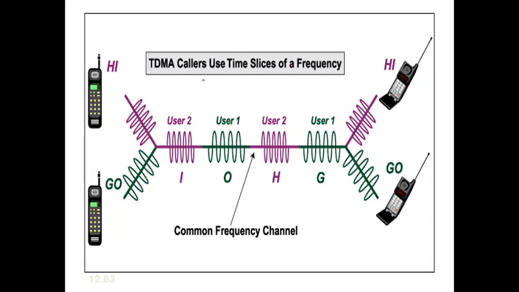So this is how we are using TDMA in cellular system. So we have two devices, two telephone cellular system, where they will be sending the signal. So each signal, the entire link is divided into time slots. So in this case, data from this station will be transmitted. In this case, data from this station will be transmitted. Like that it goes. So that is how the channel will be carrying the data from both the devices, and it will deliver to the particular devices.